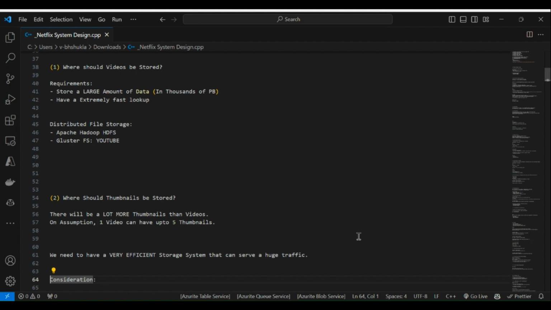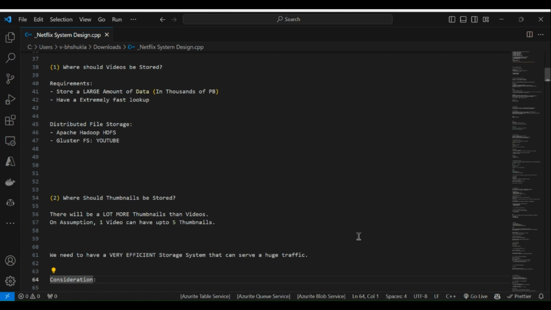As I already mentioned in my previous video, when we are designing any system, we have two types of requirements: functional and non-functional. Under those, we consider many components as functional and many aspects as non-functional requirements. After that, we have some standard requirements where we focus mainly on security.